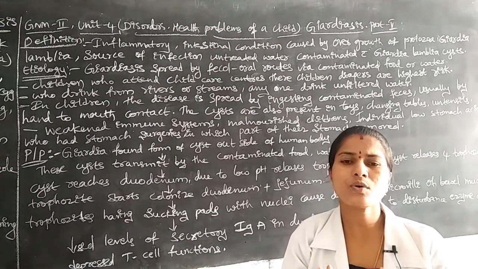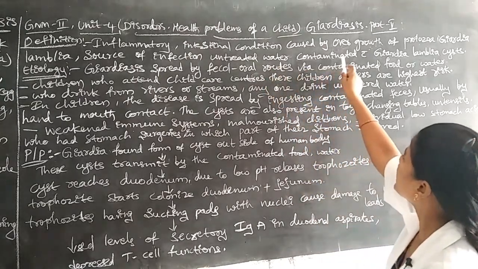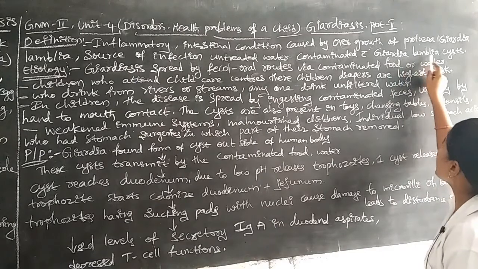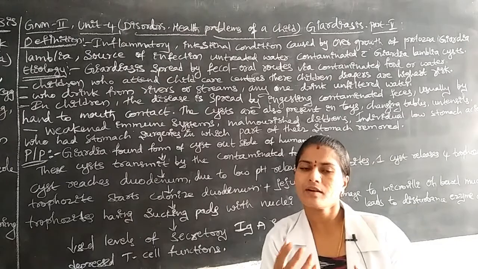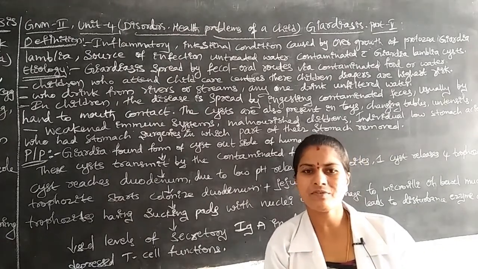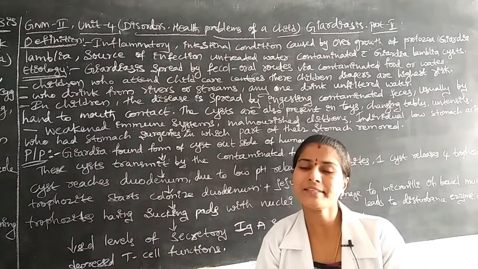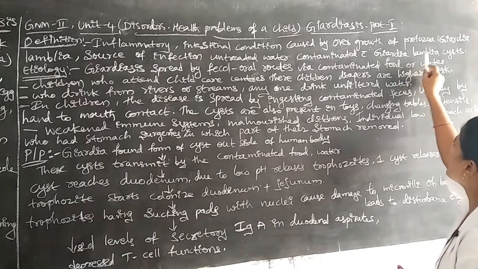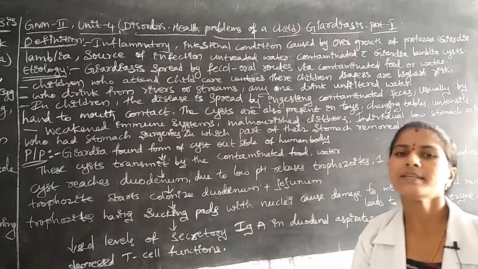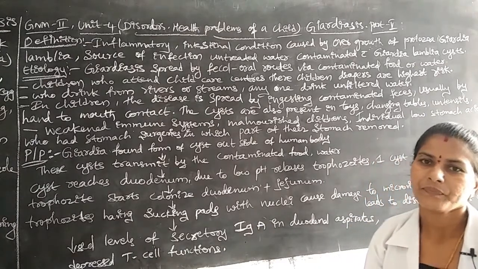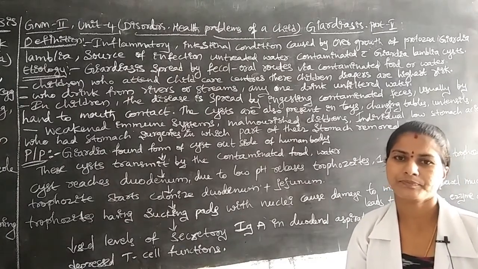The best source for this type of infection is untreated water contaminated with Giardia lamblia cysts. As human beings we drink water, and water contaminated by Giardia lamblia cysts is the major infective source and the main source for the Giardiasis disease condition.